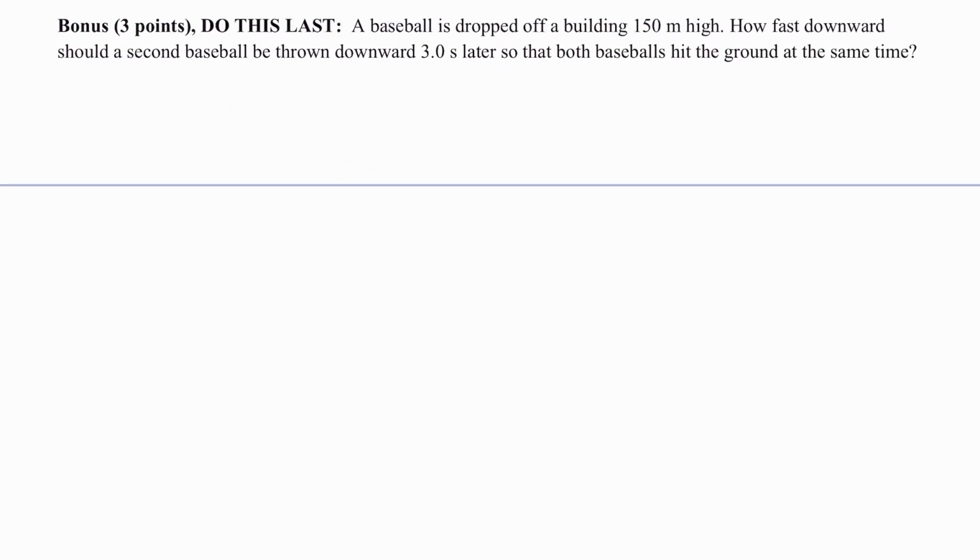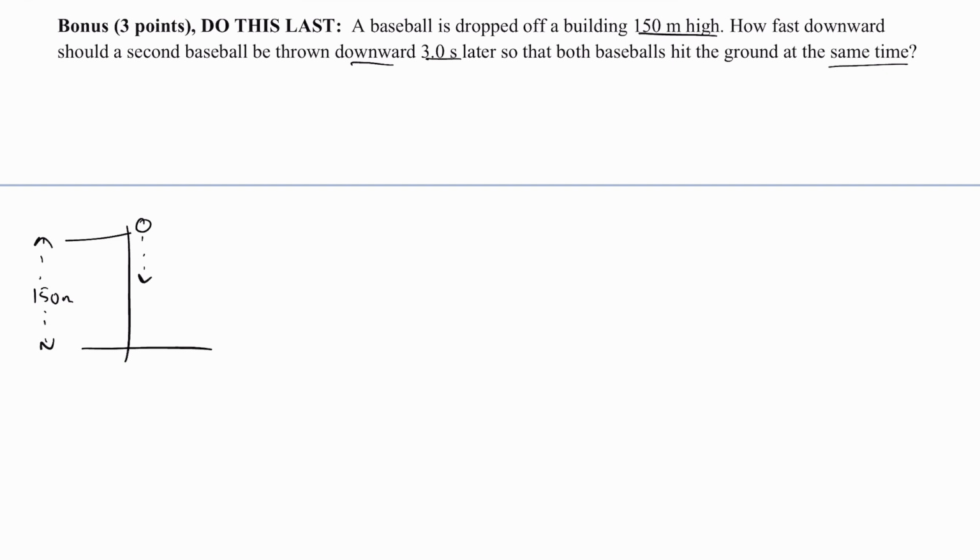It says a baseball is dropped off a building 150 meters high. Let's picture this. Baseball is dropped. The building is 150 meters high. How fast downward should a second baseball be thrown downward 3 seconds later so that both baseballs hit the ground at the same time? This may sound confusing at first, but what's really happening is that there's a time limitation